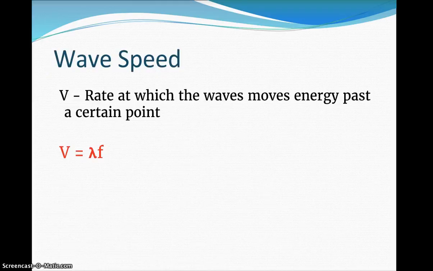To determine wave speed, how fast a wave is traveling, it's really the rate at which this wave moves energy past a certain point. We use the wave speed equation, v equals lambda f. Lambda represents wavelength and f represents frequency. If you're using wavelength in meters and frequency in hertz, this will give you a unit for velocity of meters per second.